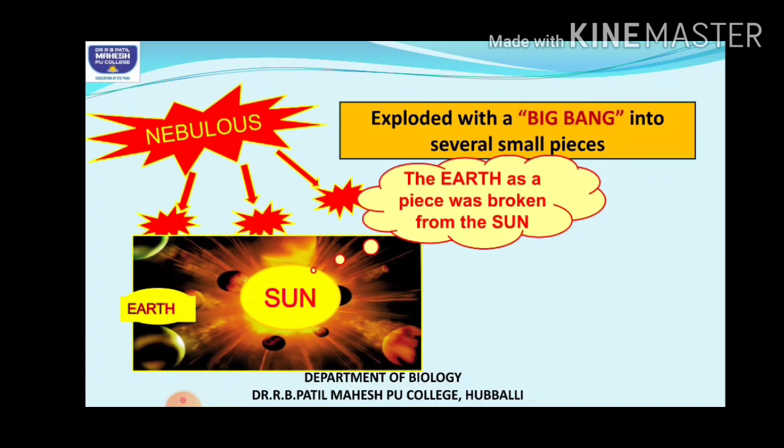Did you understand? They said that initially there was a nebular condition, a cloud of hot gases present totally. Suddenly it exploded, don't know why. There was a big bang and an explosion took place, and Earth came out from that explosion. It was a part of the Sun itself, and because of that big bang, it separated from the Sun.